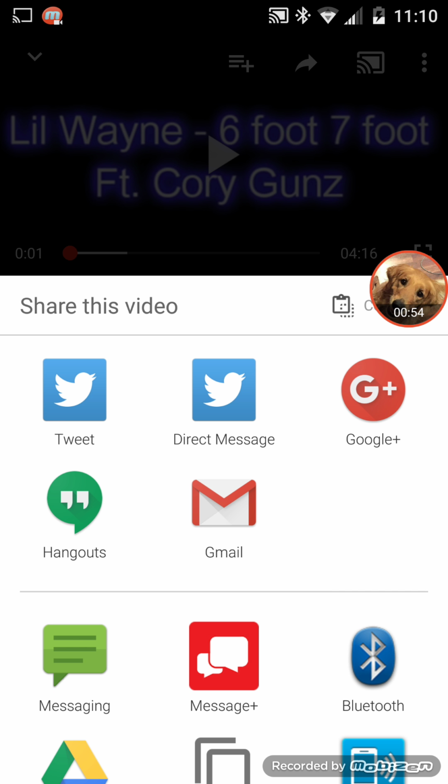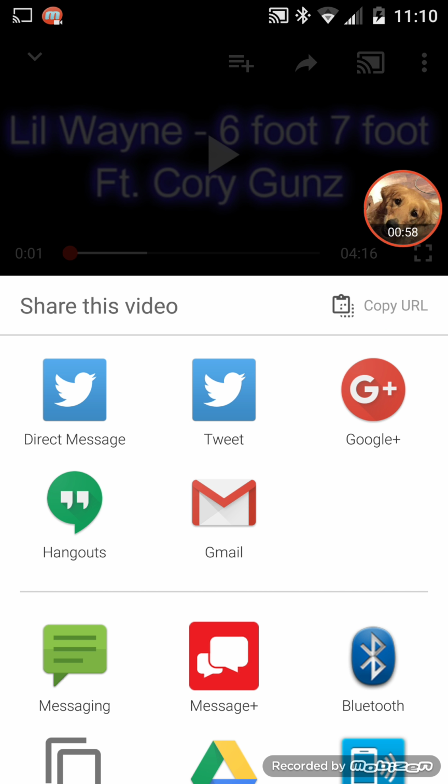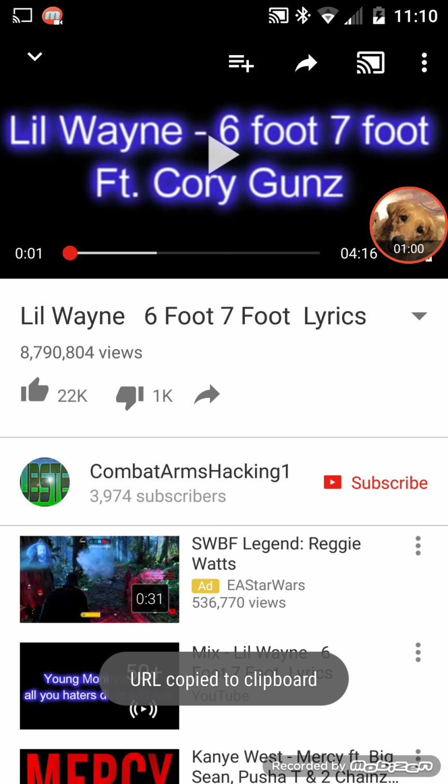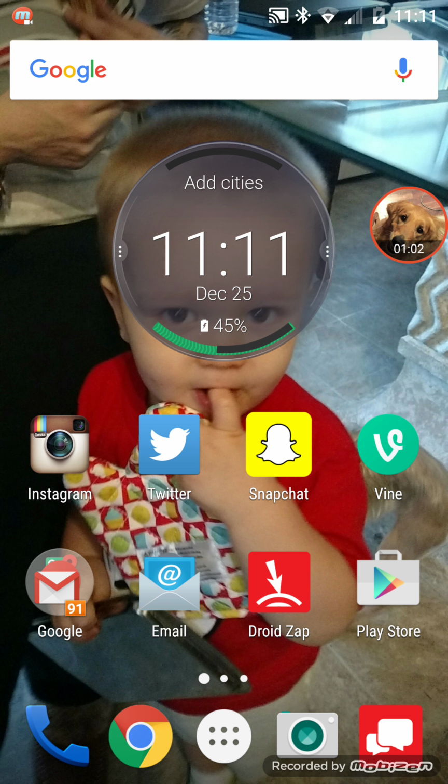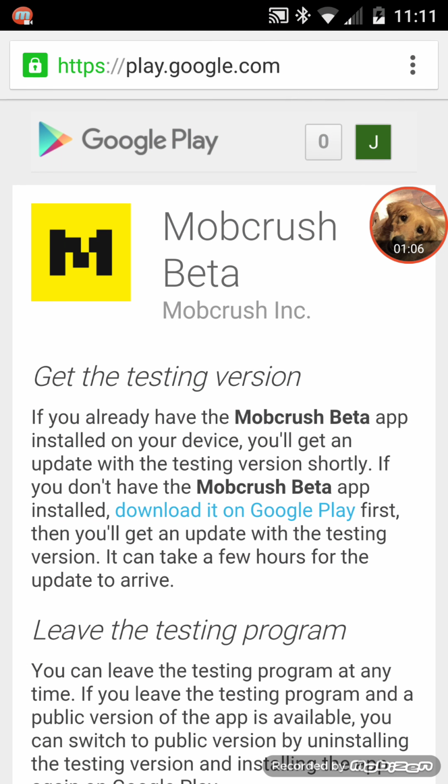Then you're gonna want to hit share. It looks like this little arrow currently in the update app. You're gonna want to copy URL. Now it's in your clipboard. Next, you're gonna want to exit out and go into Google.